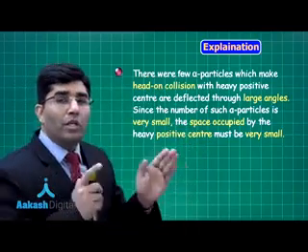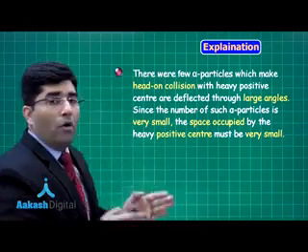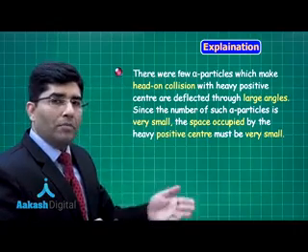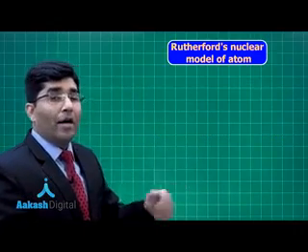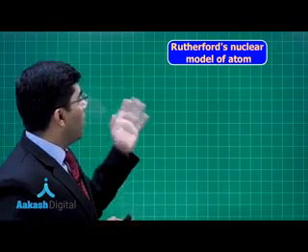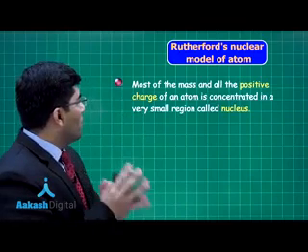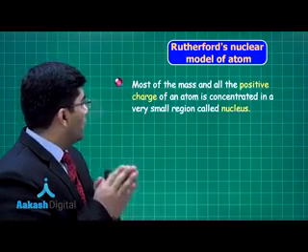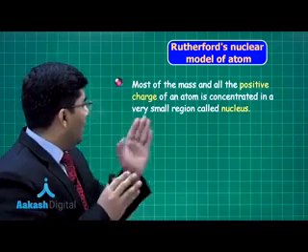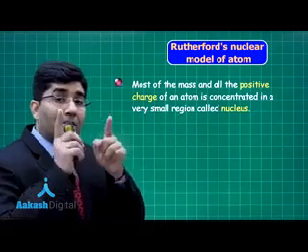So these were the explanations given by Rutherford on his observations. Let's talk about his model. Let us discuss Rutherford's nuclear model of atom. The point number one is that most of the mass and the positive charge of an atom is concentrated in a very small region that is called the nucleus, the center.